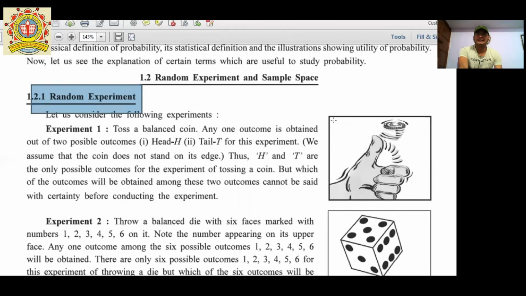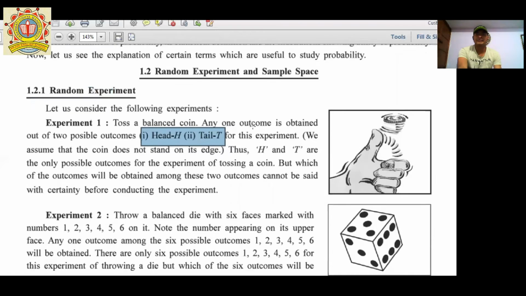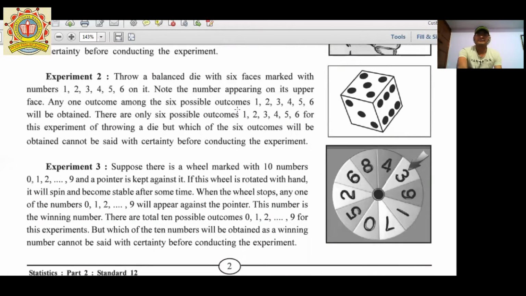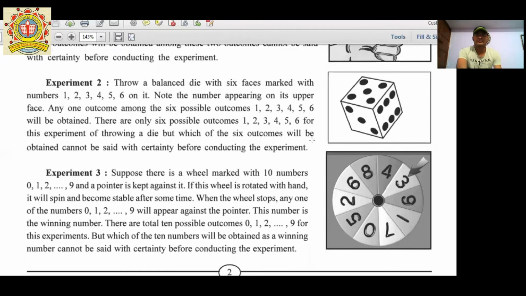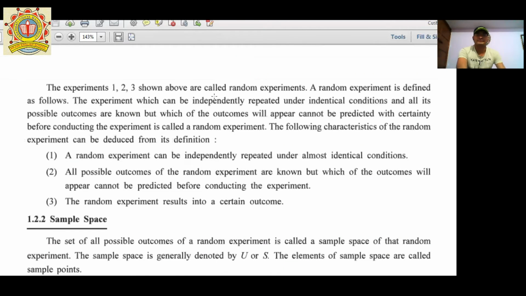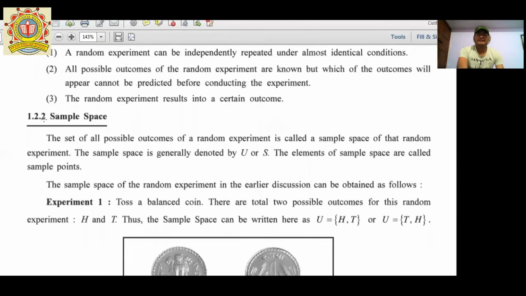These are examples like a coin, where there are two possibilities, head and tail. In a dice there are six possibilities: one, two, three, four, five, six, and so on. Second point is sample space. A set of all possible outcomes of a random experiment is called the sample space of that random experiment.